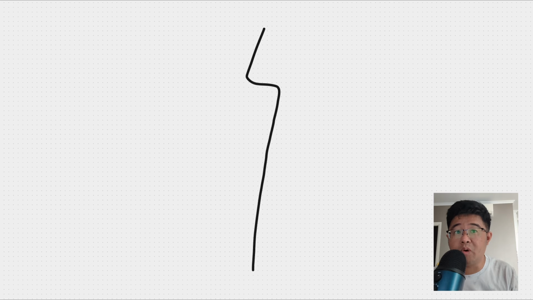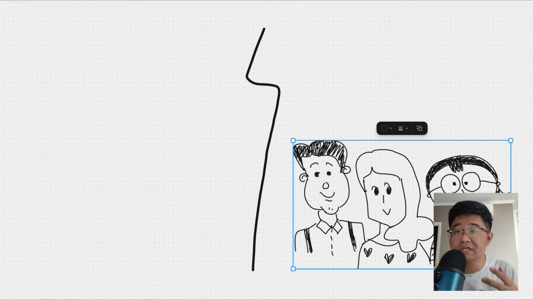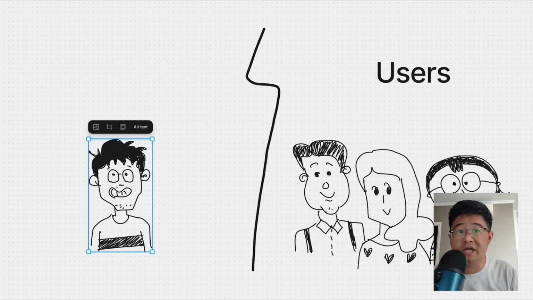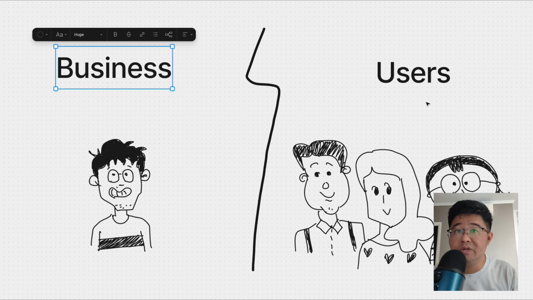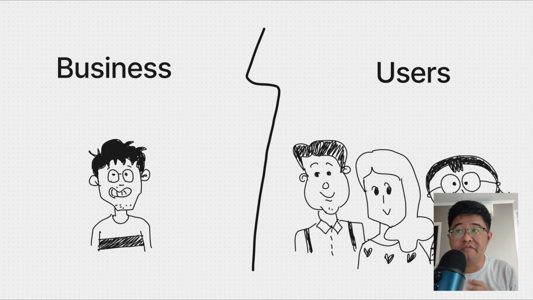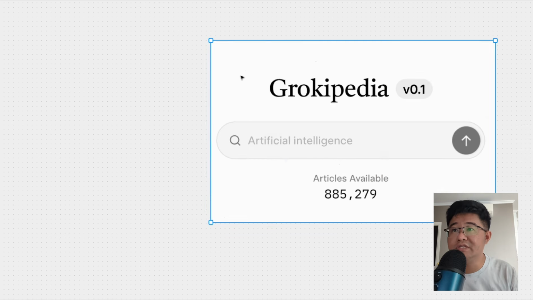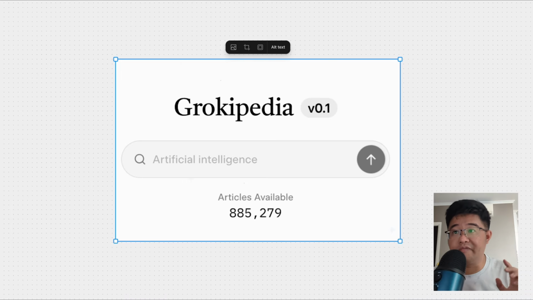To understand what we need to build in the MVP, we need to understand one thing. We will have to think from both sides. On one hand, there are the users. For users, let's think about what Grokipedia can do. If you're trying to read an encyclopedia, there are so many words, so many sentences. If you can just ask the AI what you want to know, that will be nice, right? From the idea side, or the business and product side, what you have to think is that encyclopedias are very dense in data, so they are a very good fit for AI. You can rewrite the encyclopedias with AI. So that is a good thing to test. Without speculating, let's check what Grokipedia has done so we can learn from them.